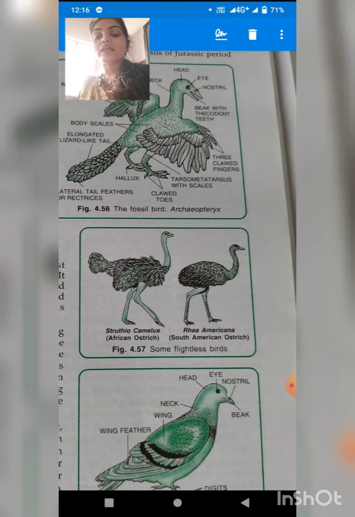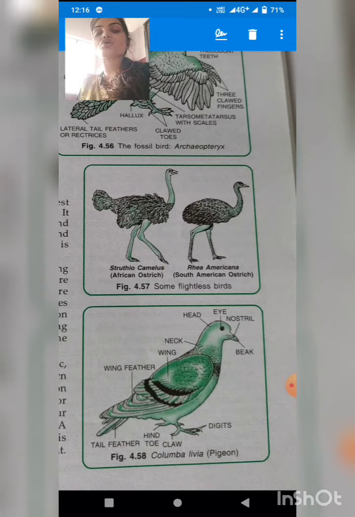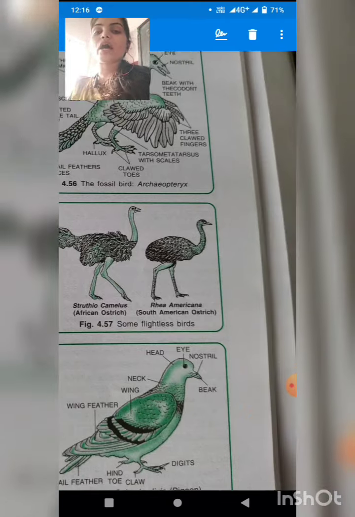Then you can see the pigeon. Pigeon also comes because it is also a bird, so it will come into the category of which class? It will belong to the category of class Aves, okay. Now students, here you are able to see more birds, which belong to the phylum Aves.